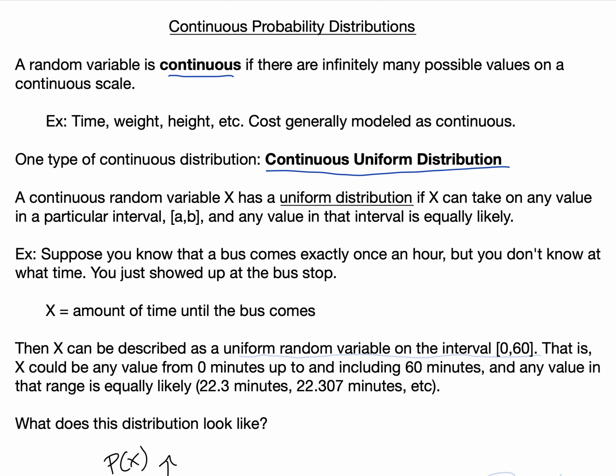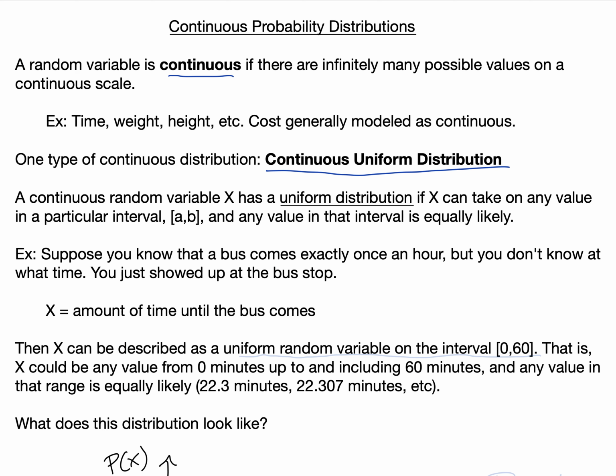We've already seen some uniform distributions that are discrete. For example, if we roll a six-sided die and x is the value that the die shows, then x could be 1, 2, 3, 4, 5, or 6, and each of those values is equally likely. So it's discrete because it has a finite or countable number of possible outcomes, and it's uniform because each value is equally likely.